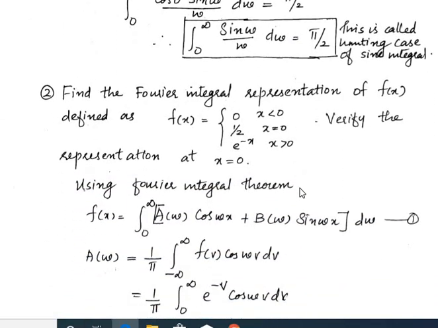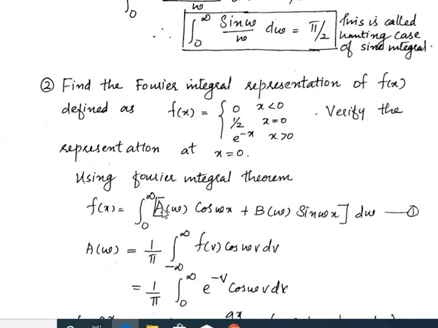Now move to the second question. Find the Fourier integral representation of f(x) defined as this. Verify the representation at x equal to 0. That is, first we have to find the Fourier integral representation. From the obtained Fourier integral representation, we have to check whether the function has the given value 1 by 2.